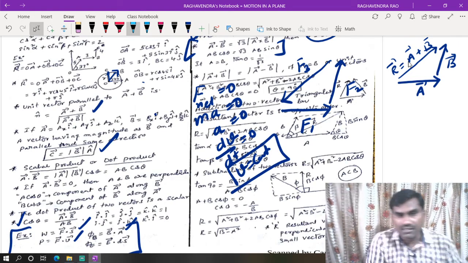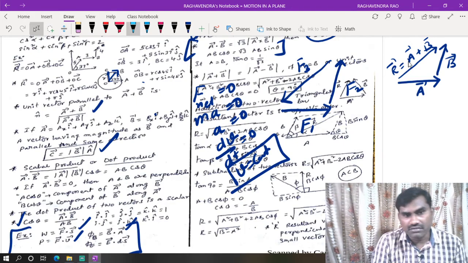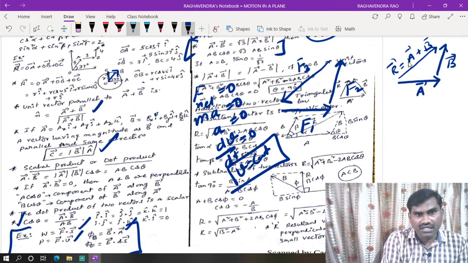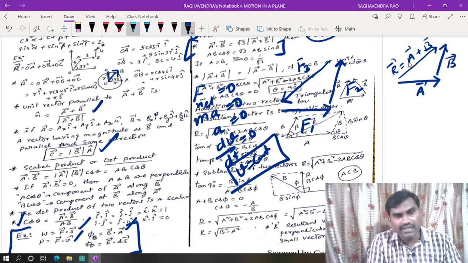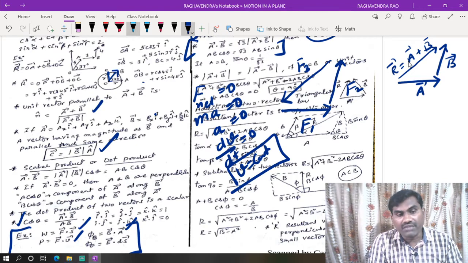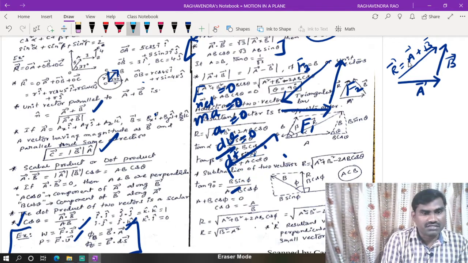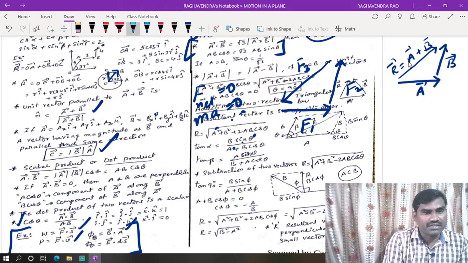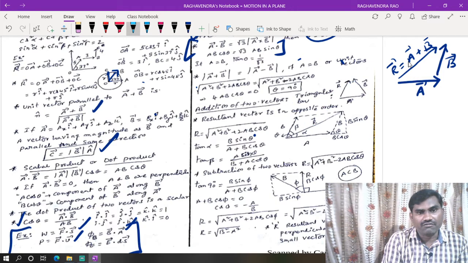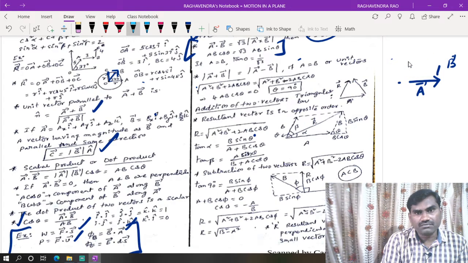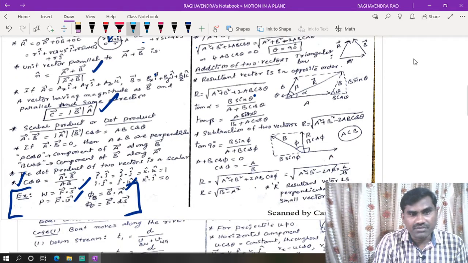This will give velocity is equal to constant. So on a particle, three forces are acting as in the diagram. That means the vectors are lying like this in the same order. So then what is the state of the body? The state of the particle or body is moving with uniform velocity or constant velocity. So this is the question they asked in the NEET 2019 examination. We may consider this as a direct statement of the triangular law of vectors. Okay, the resultant vector should be in opposite order.